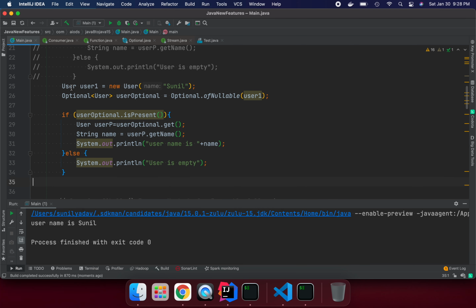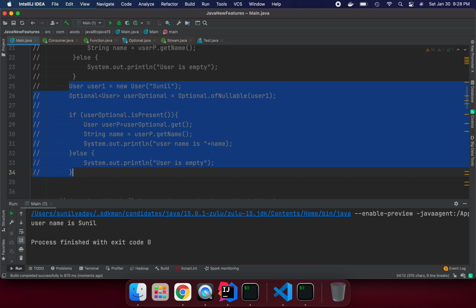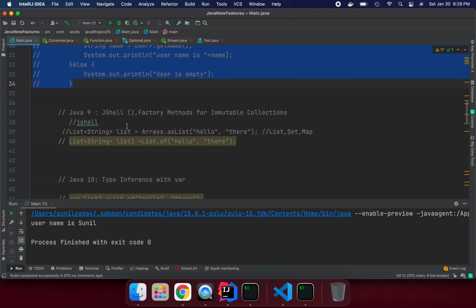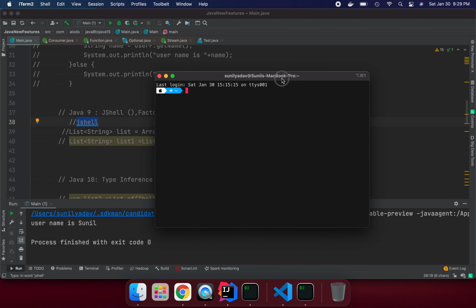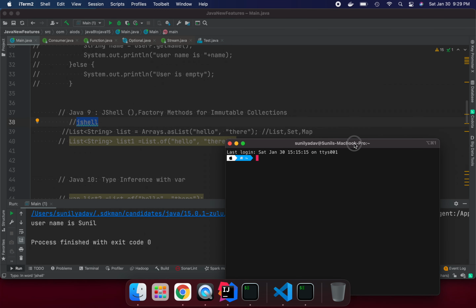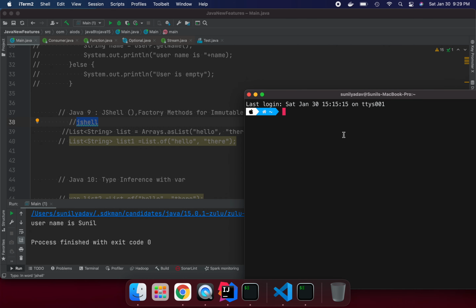So these are the Java 8 features. Let's move on to Java 9 features. In Java 9 we have JShell and immutable collections, basically. So what are those? If we go to the terminal, let me do command plus. We can open JShell.